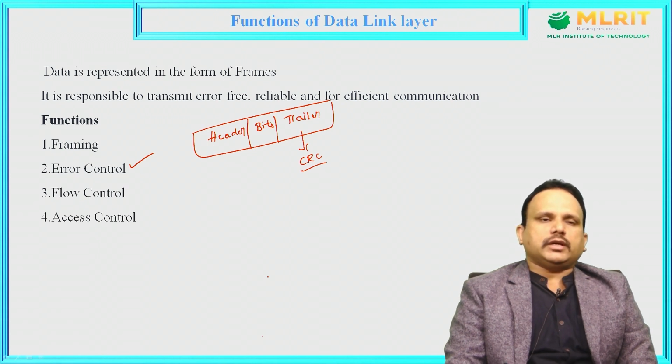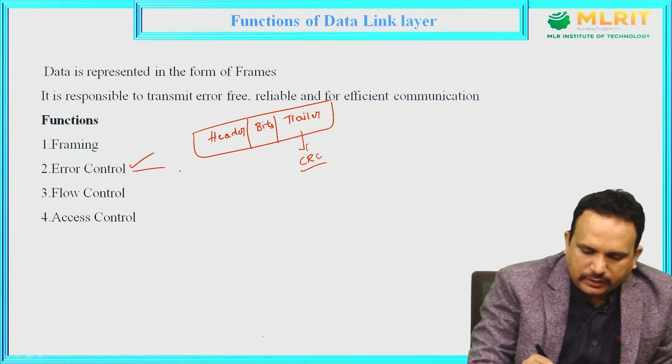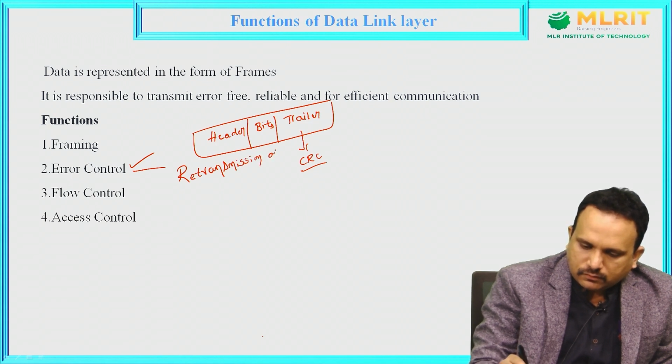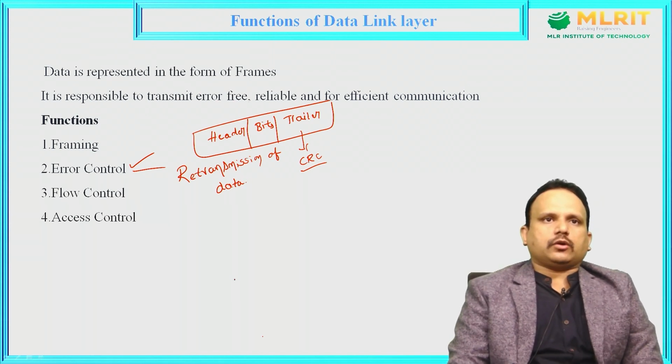If the received frame is not free from errors, the receiver will ask the sender to retransmit the data. The only solution for error control is retransmission of the data. That is what the error control mechanism is.